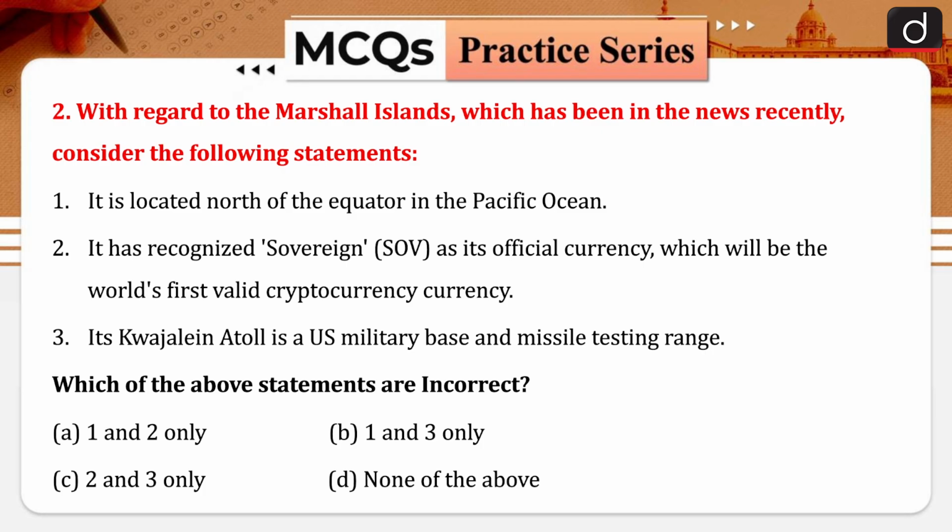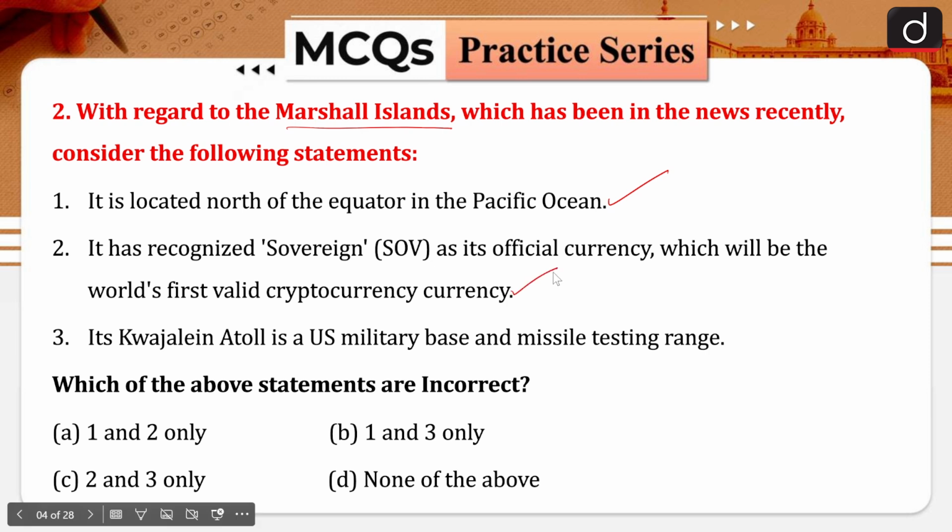Question number 2 says, with regard to the Marshall Islands, which have been in the news recently, consider the following statements. There are 3 statements given. It is located north of the equator in the Pacific Ocean. Yes, the Marshall Islands are located north of the equator. Then it has recognized sovereign as its official currency, which will be the first valid cryptocurrency. This is also correct. This is why it was in the news.